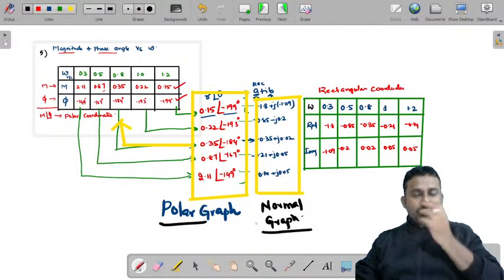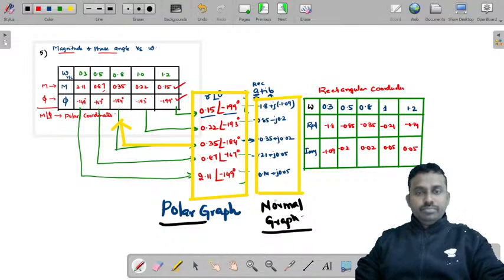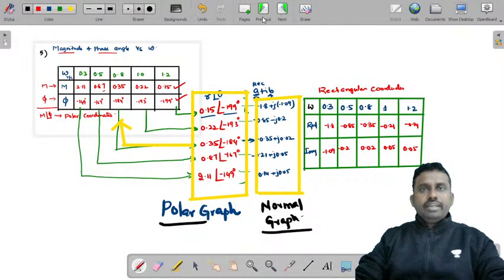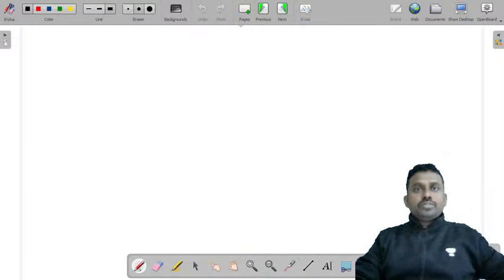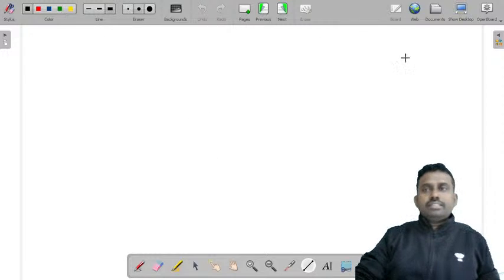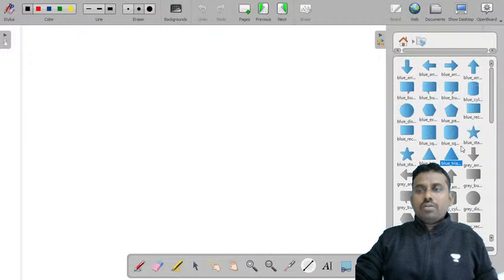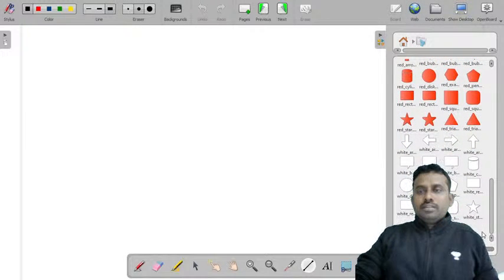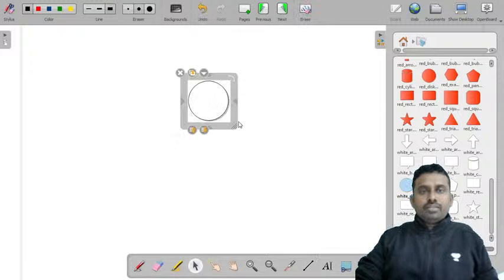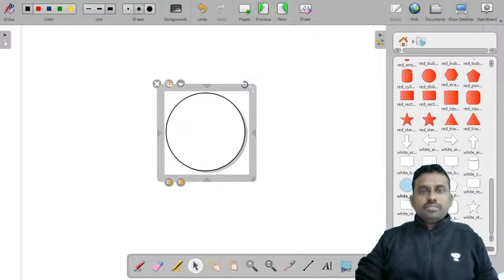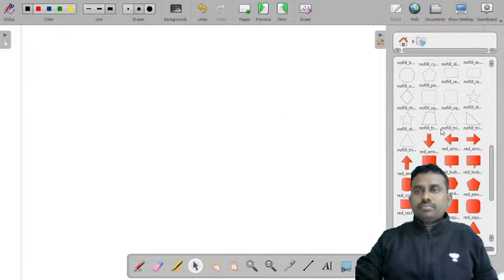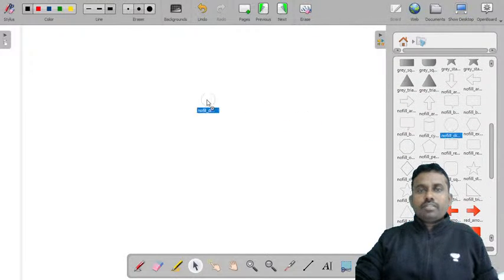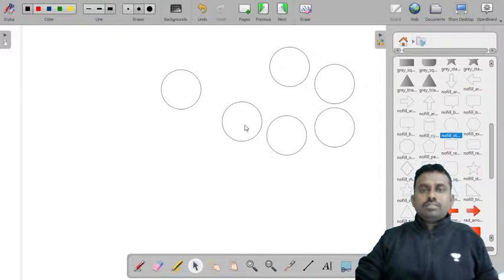Now let's try to plot them. I'll take one polar graph. I'll draw it and then we'll try to do that. So I'll draw this immediately after this. Let me take these circles. So let's consider this.